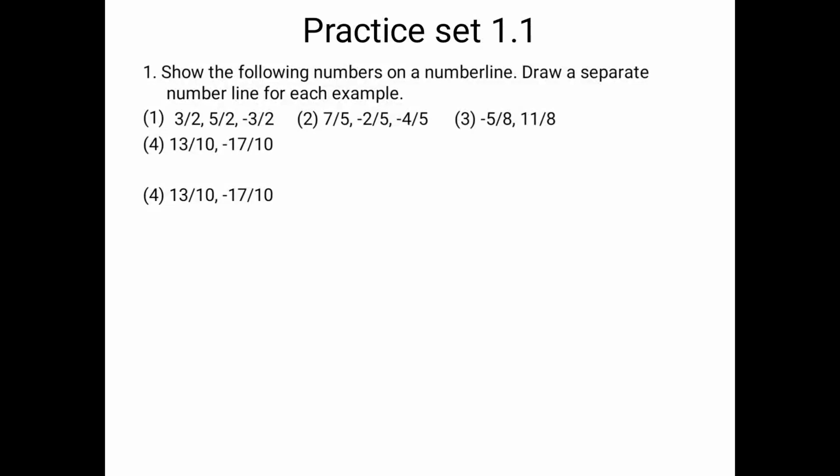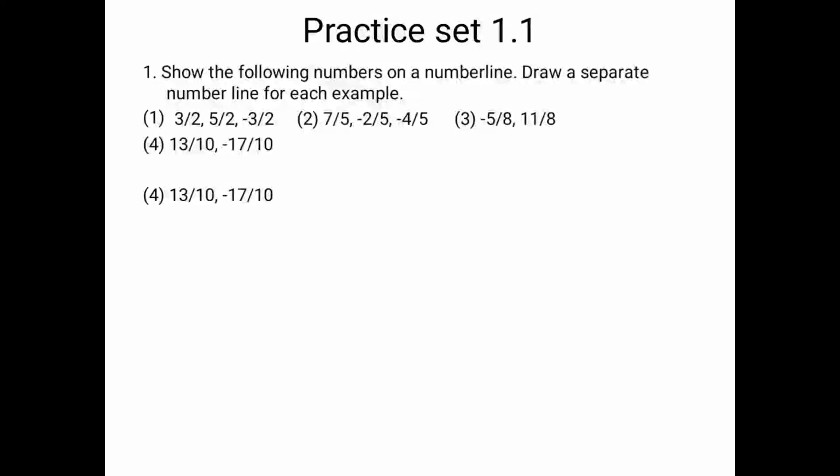Now over here, students, if you observe the numerator, it's very large. 13 and minus 17 is nothing but 17 we are going to take. We require 13 points on the right of 0 and 17 points on the left side of 0. So maybe the width of the book may be the constraint. If you can manage, well and good, follow the previous pattern and solve the sum. In case you are unable to manage, I am showing you one trick, how to solve this.